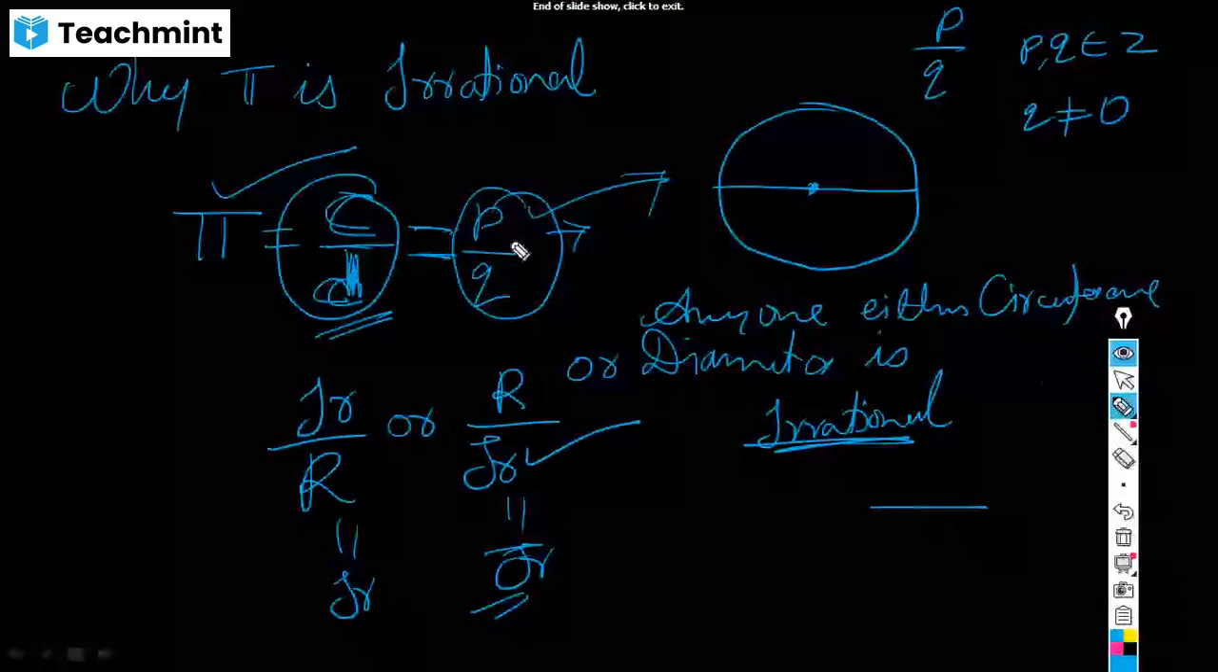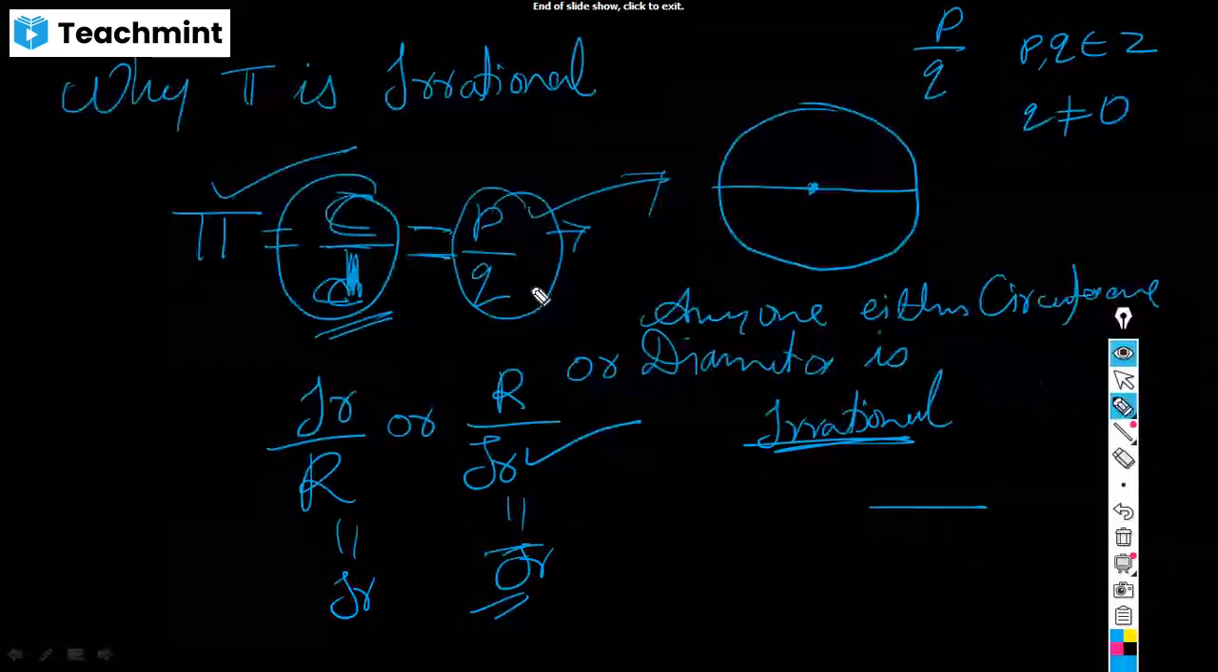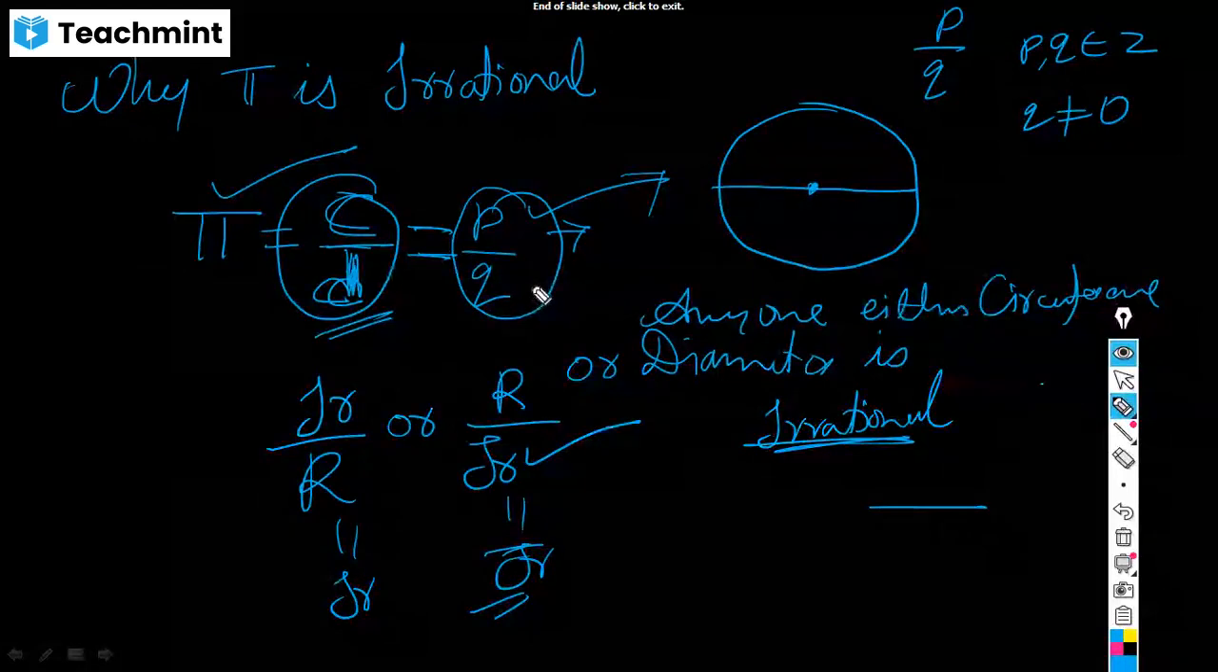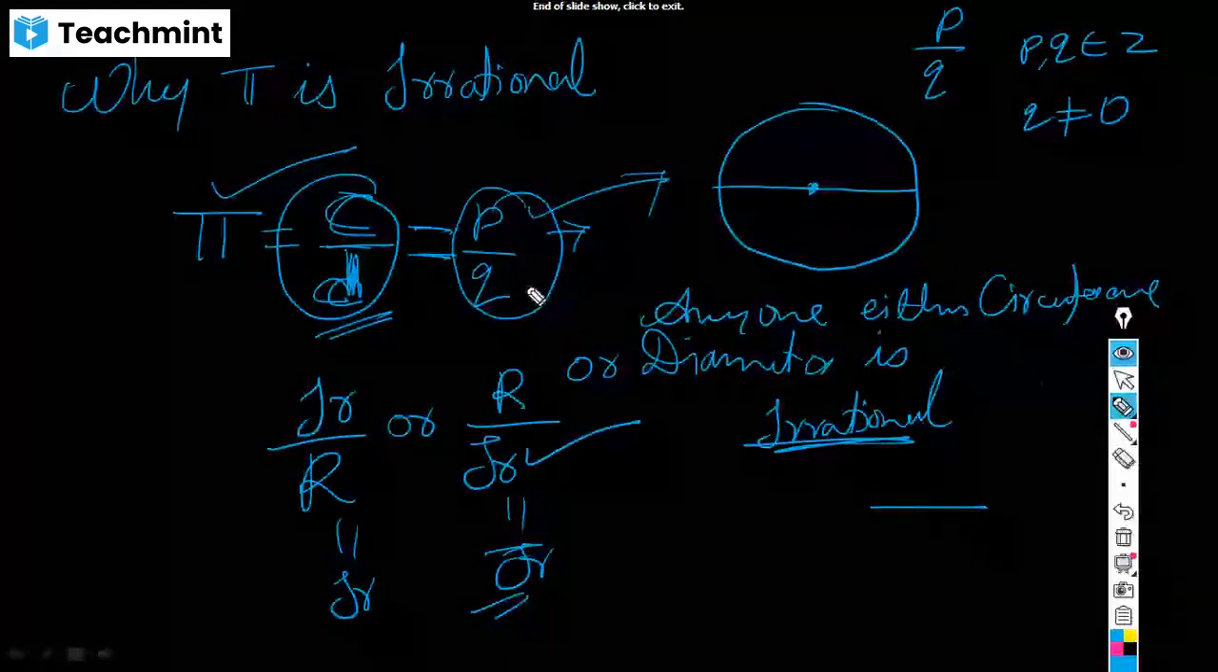When we have an operation between a rational and an irrational, the result is what? Irrational. So this is the reason. This is the reason why we say that pi is irrational. Whether you got my point? Yes sir.